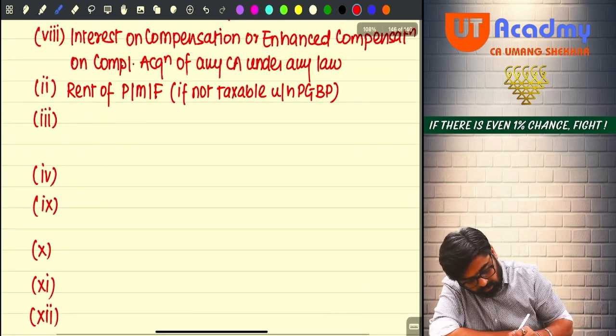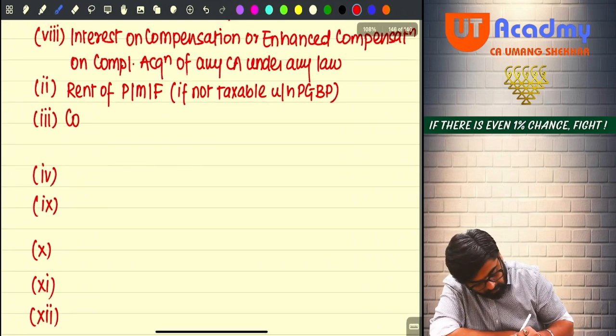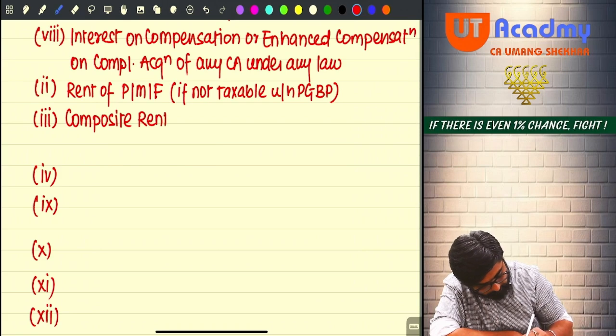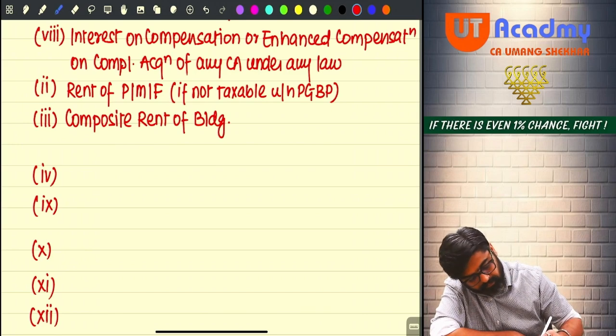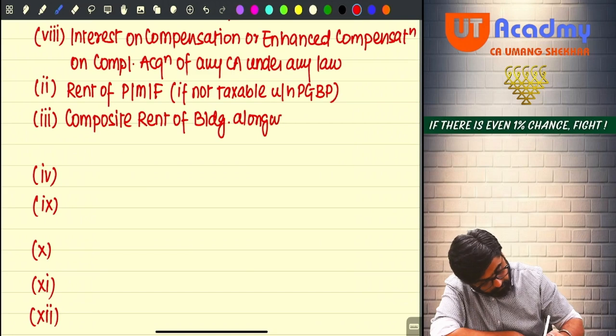Clause 3 talks about composite rent of building along with plant, machinery, furniture.